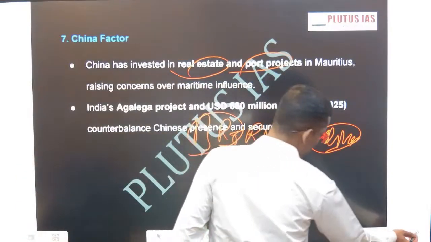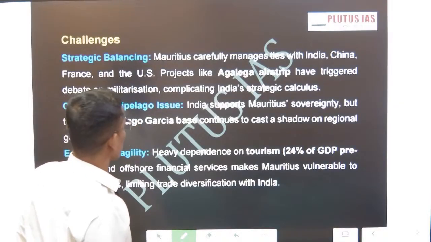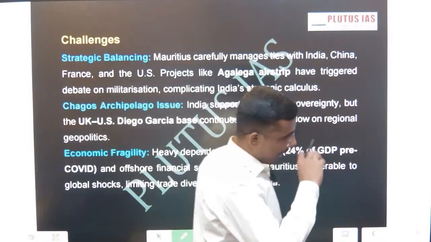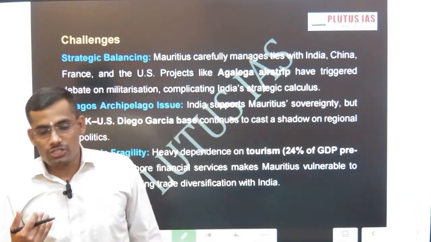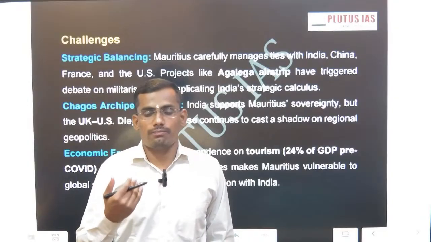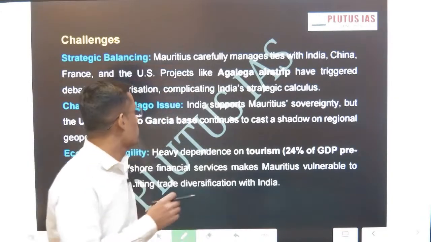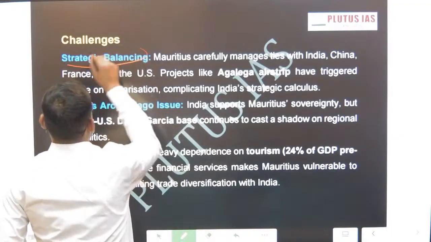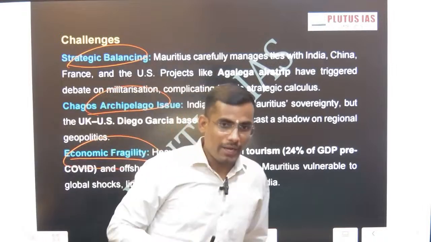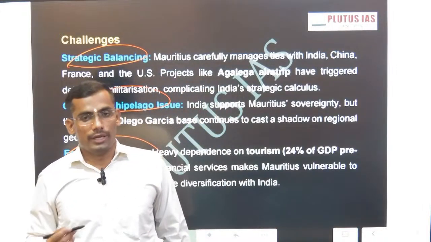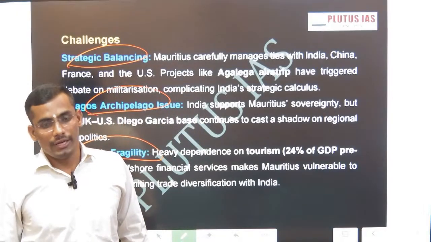The next one is strategic balancing. This is about how we balance, because if you see Mauritius's population and size against India's size, India is one of the largest countries by geography and by its military might. India is providing a net security cover in the Indian Ocean region.